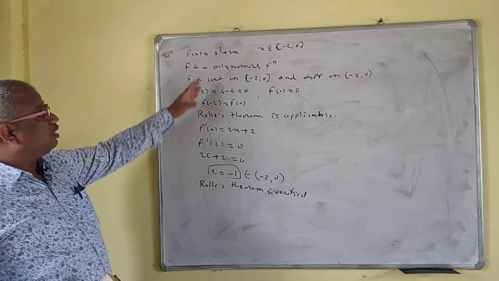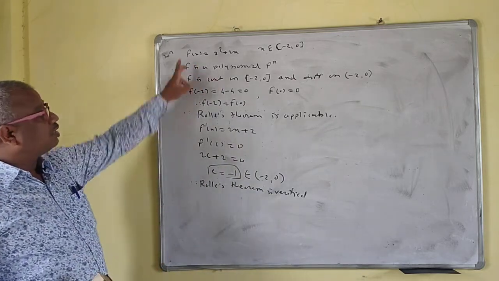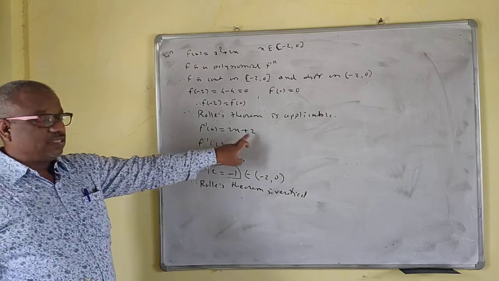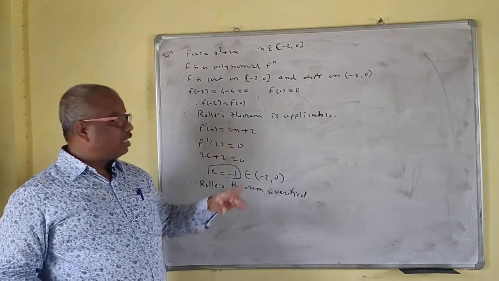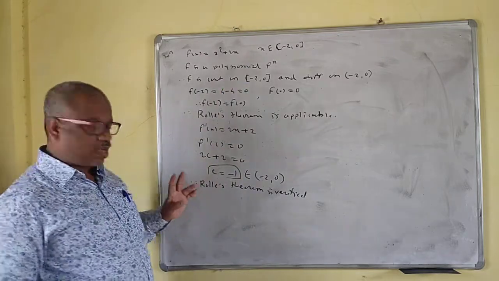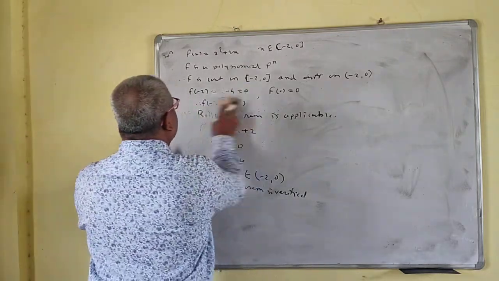For the objective, they will ask this: if this is the function, then the value of c is what? You just have to differentiate this. Directly you can do this one. 2x plus 2 is equal to 0. So x is equal to minus 1. So your c is what? Minus 1. So c means x. No problem for this one.